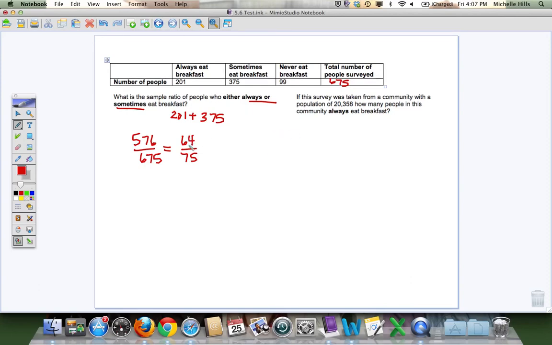Now the difference between this and the previous problem is, in the previous problem they were asking me to predict based on the fraction I just found. This one though is saying always eat breakfast. So this is just the 201 over 675 times my total of 20,358 people to get 6,062 people would be expected to always eat breakfast. So there's a difference between those two. You need to read those carefully.